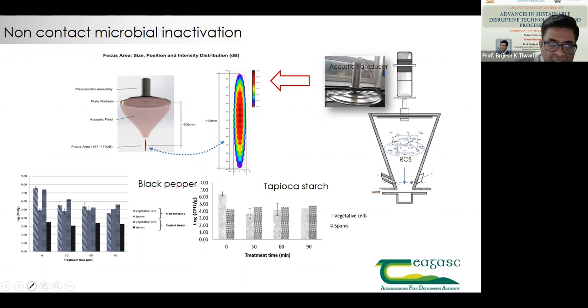what we find is we are able to achieve up to 1 to 2 log reductions, but with extended treatment time. If you can see 0, 30, 60, and 90 minutes, it has gone from 7.5 all the way to 5, almost 2 log. That is a 99% reduction in vegetative cells observed when it comes to black pepper. And a similar reduction we also obtained in tapioca starch.